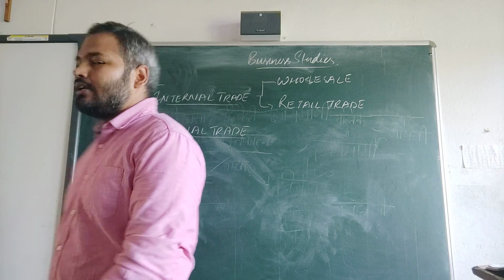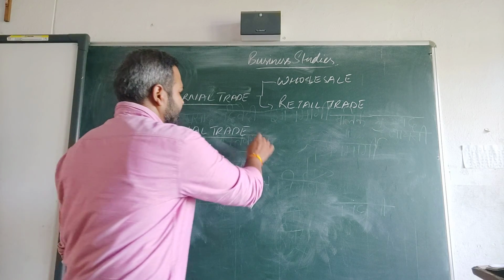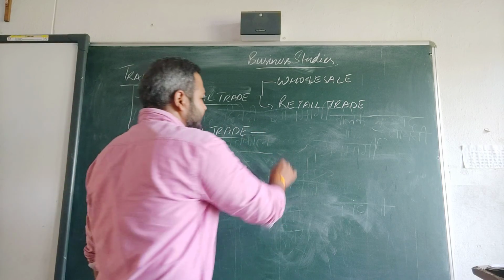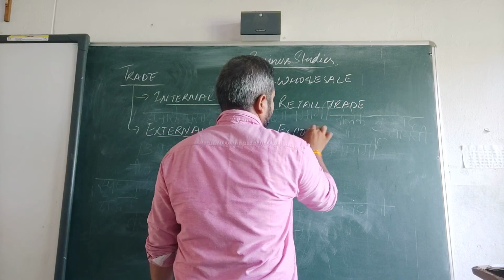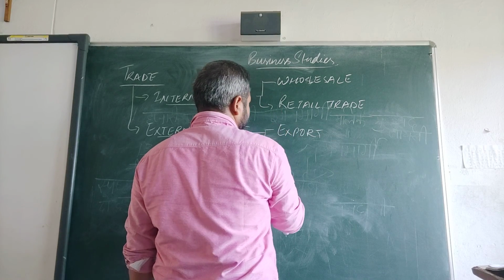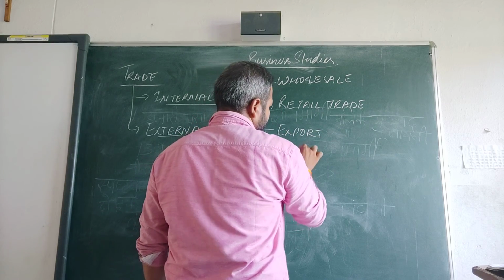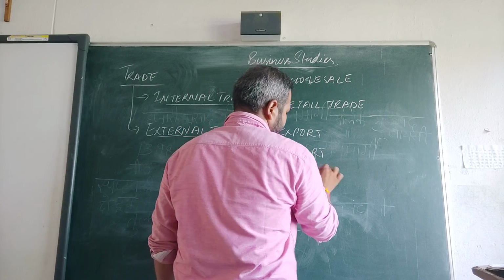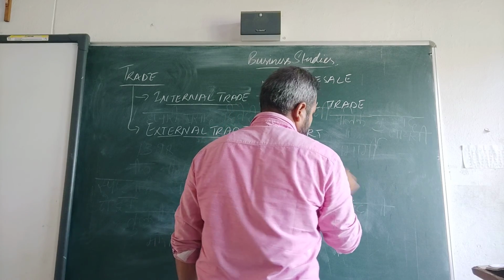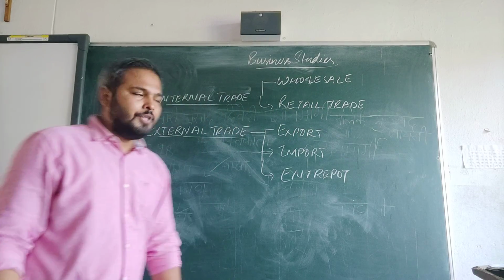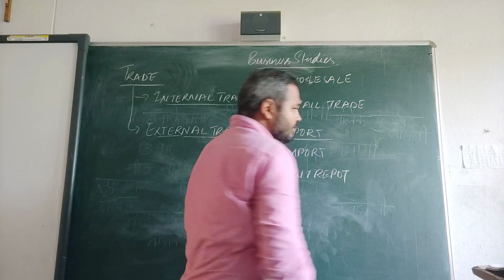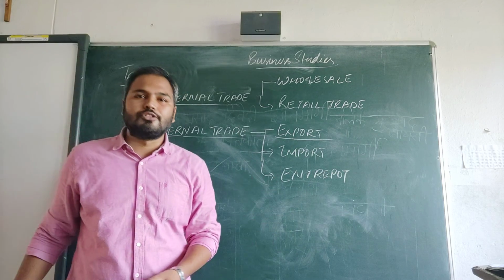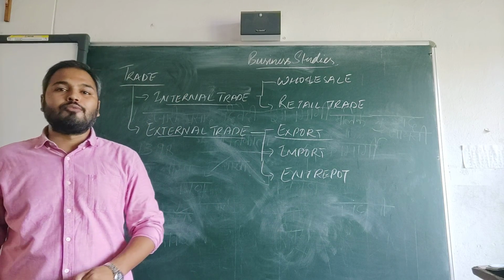In external trade, there are three functions which we perform. The first is export. Then the second one, import. Then third, entrepot. These three functions we perform. So first one, what is export?